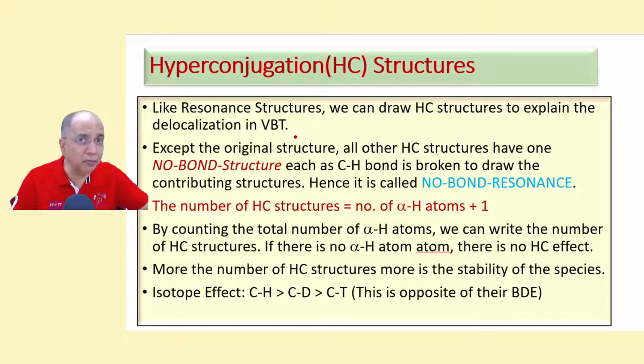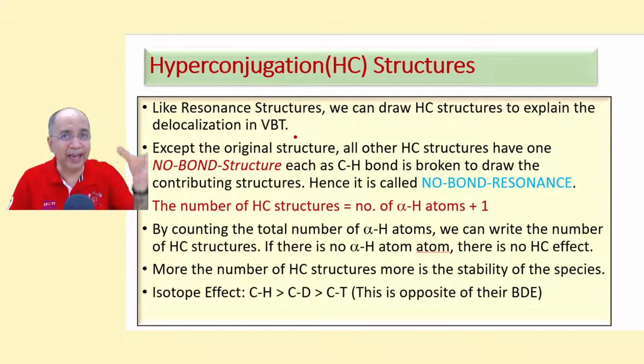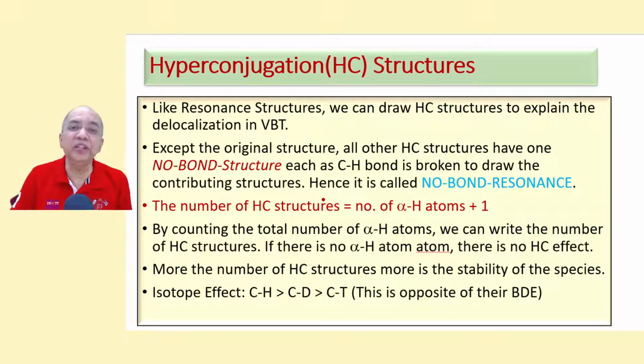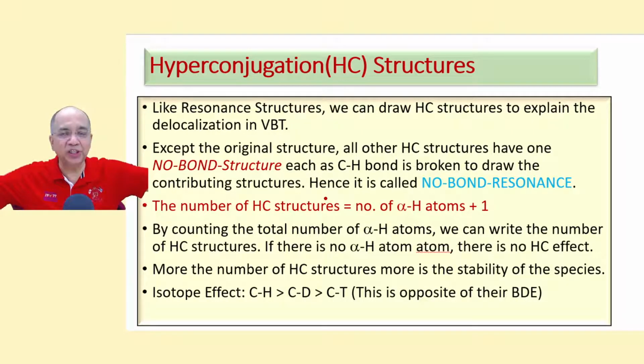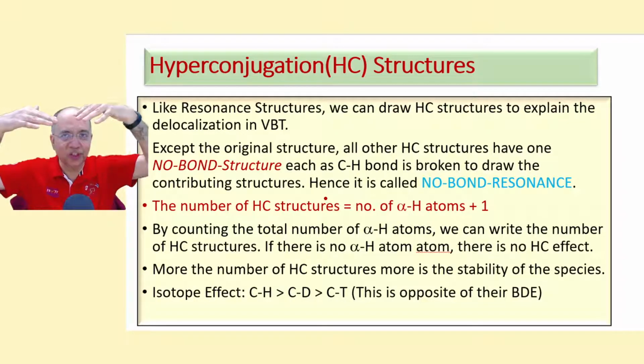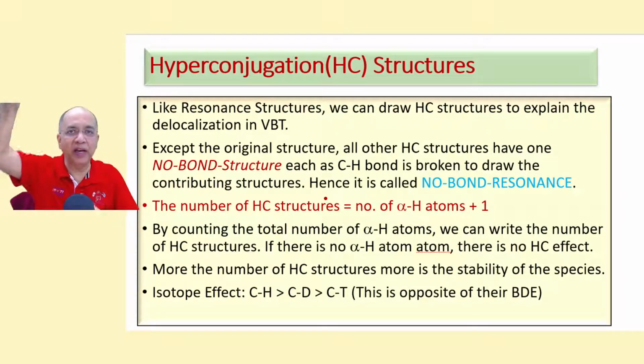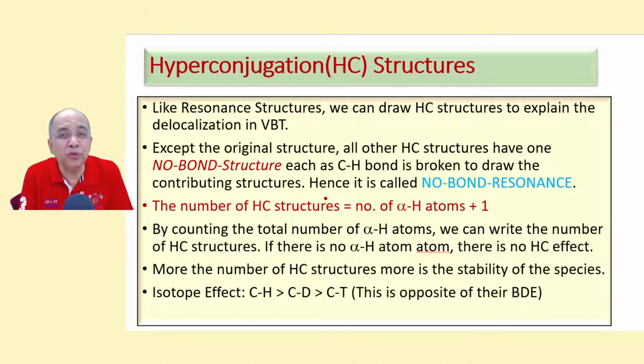It is a part of extended VBT. But the delocalization in the concept of MOT that I explained, there will be linear combination of two bonding systems to give you an extended BMO and ABMO. But we should be very happy to draw the HC structures.